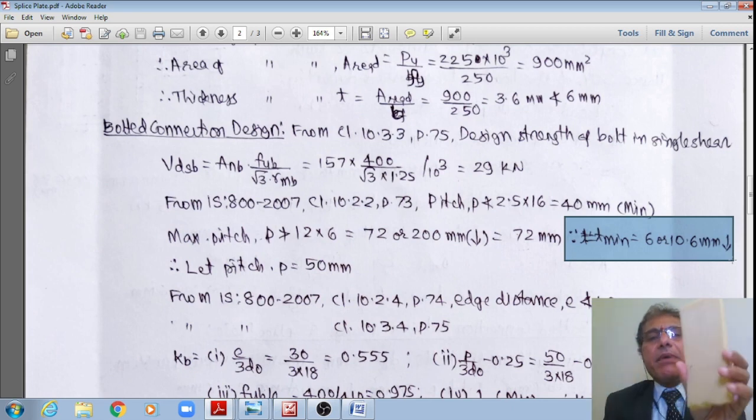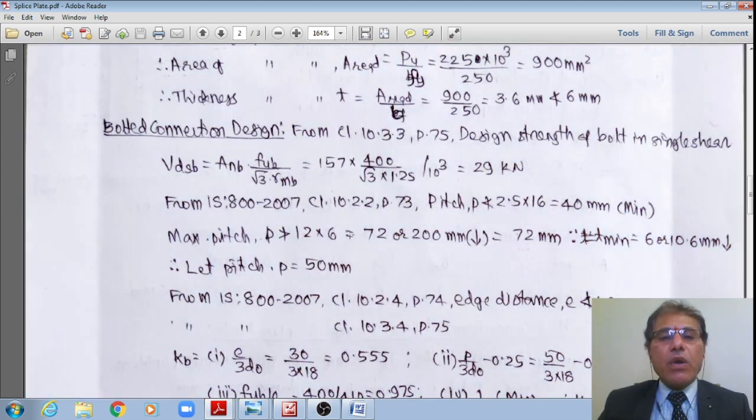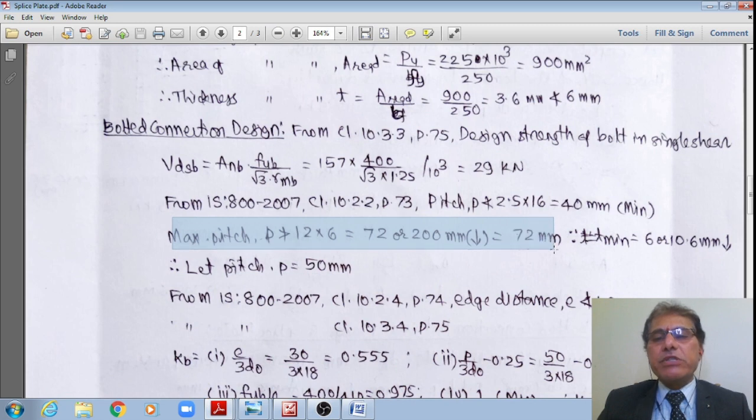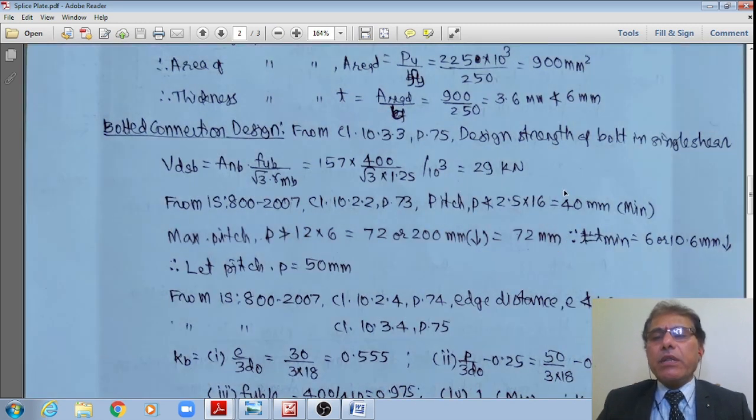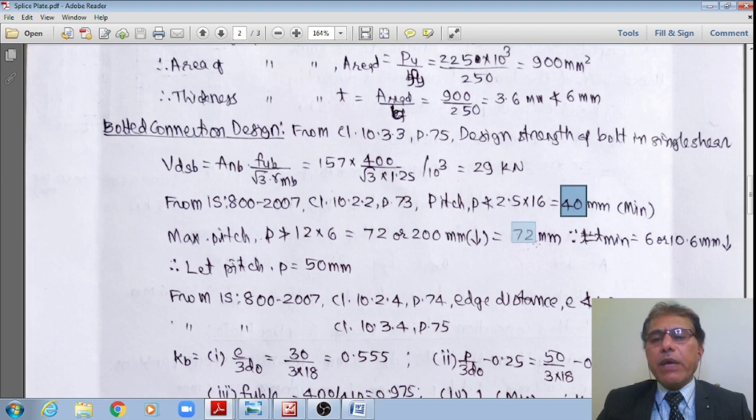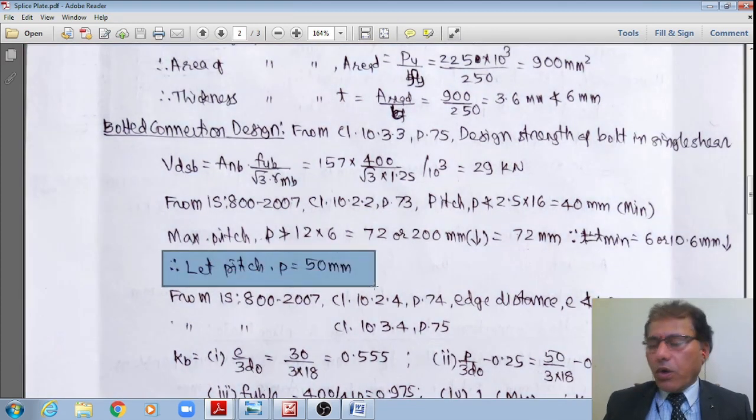Therefore, the 6 mm splice plate will fail first. Now if I take that 12 multiplied by 6, the pitch should not be more than 72 or 200 mm, whichever is minimum, therefore 72. However, the pitch should be in between 40 to 72 mm. Hence, let the pitch P be, say, 50. That is my assumption.